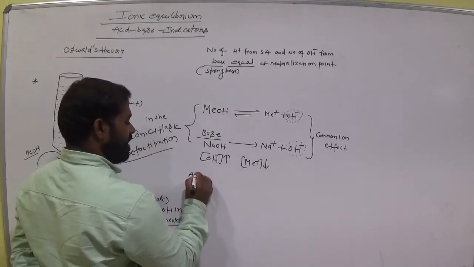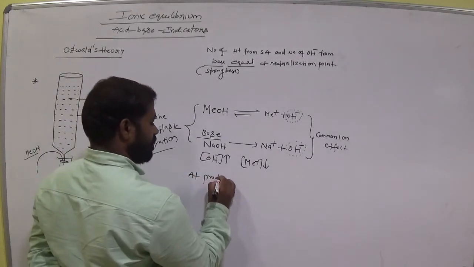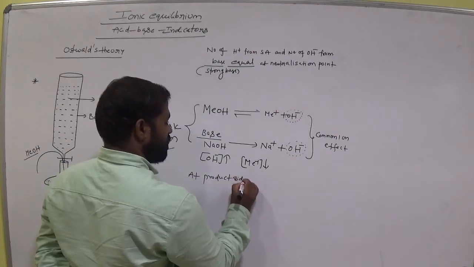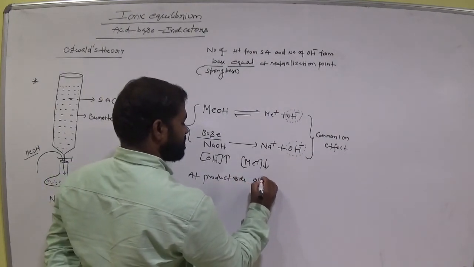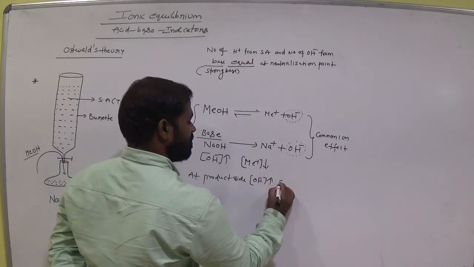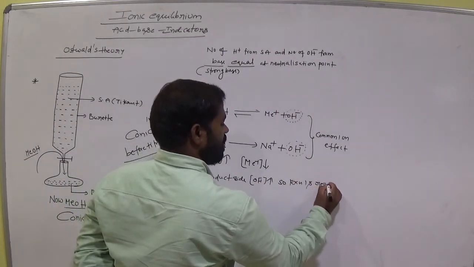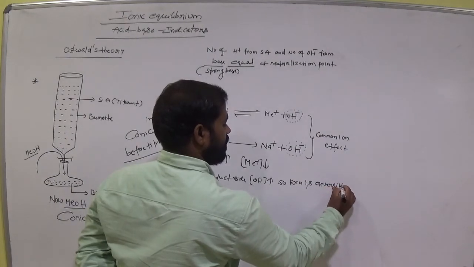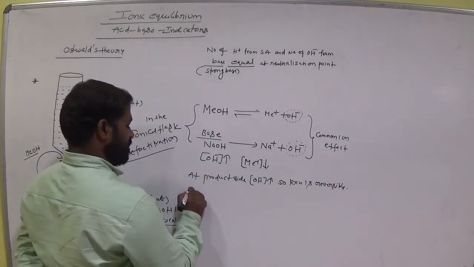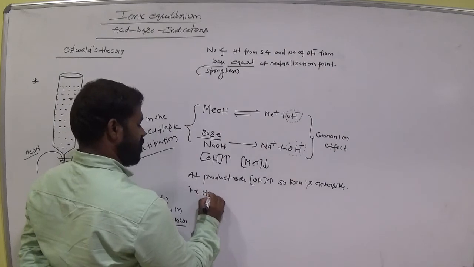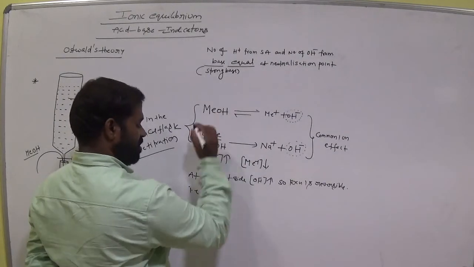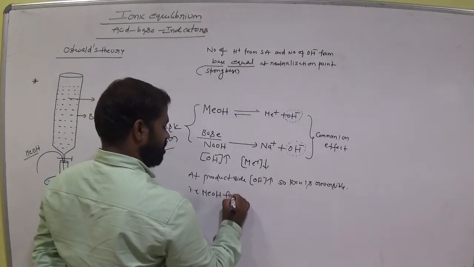At the product side, OH minus concentration is high, so the reaction is reversible, that is MEOH formed.